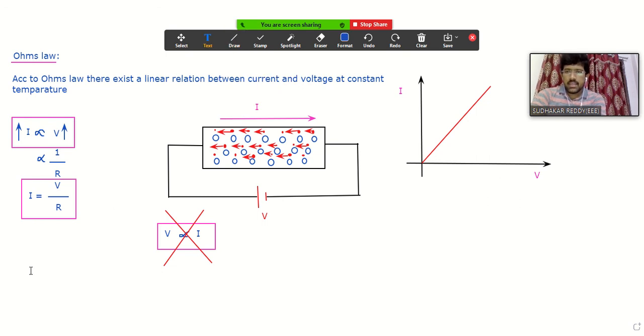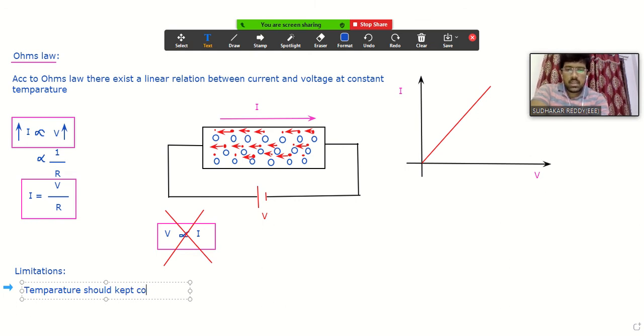And when it comes to limitations, very important. In case of Ohm's law, now we will consider two limitations. One is as I told you earlier: this Ohm's law can be applicable only when the temperature is constant. Yes or no? At a constant temperature. So temperature should be kept constant. This is the first limitation of Ohm's law.